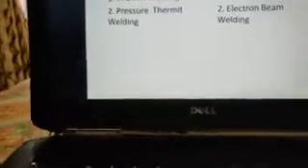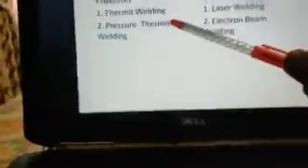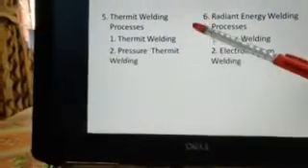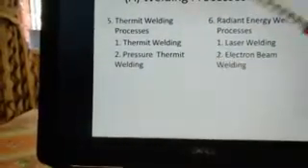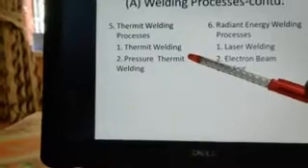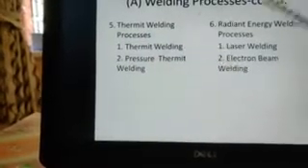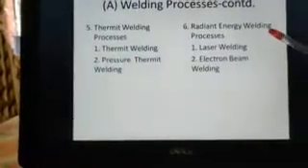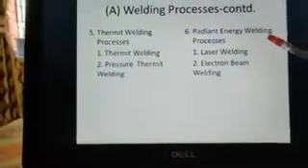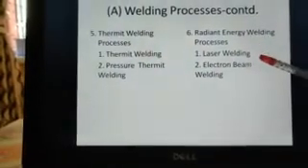And then we have the thermite welding process, thermite welding and pressure thermite welding. Again, it is a chemical energy based welding process where you make use of an exothermic chemical reaction to produce the welded joint. Then the radiant energy welding process, like I said, these are the advanced welding operations: laser welding